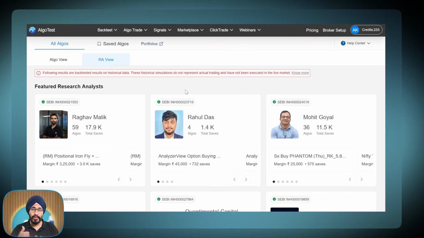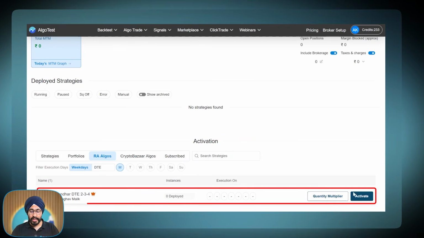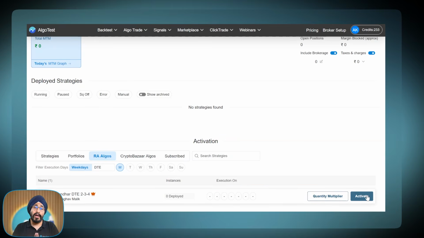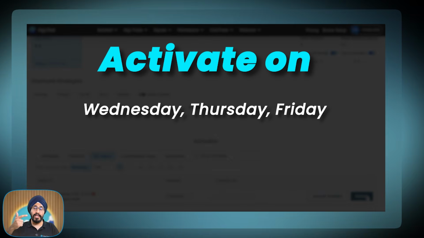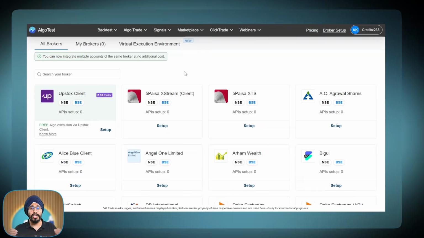Now what to do? You've bought the algo, you've liked the algo, you want to run it. So I will go to Algo Trade, click on RA Algos, find the strategy, and now I'm going to activate it. Before you activate, you need to remember when to activate: Wednesdays, Thursdays, Fridays only. Not on Monday, not on Tuesday. Simple as that. But in this whole process, we haven't added our broker. How will AlgoTest get to know who's your broker and where to fire your orders? Very simple. We go to broker setup, search for a broker and integrate it with AlgoTest.